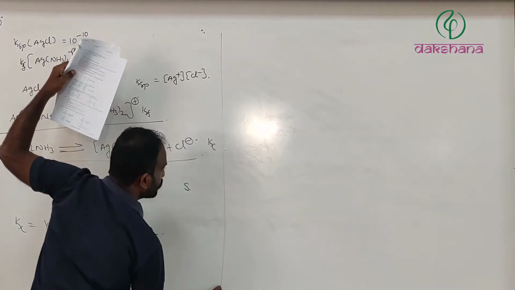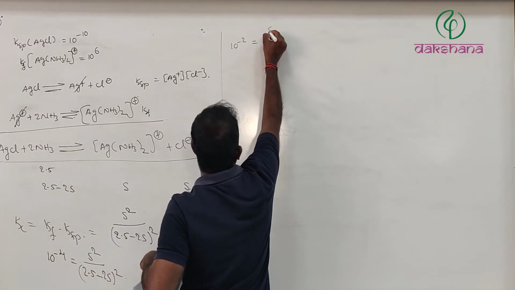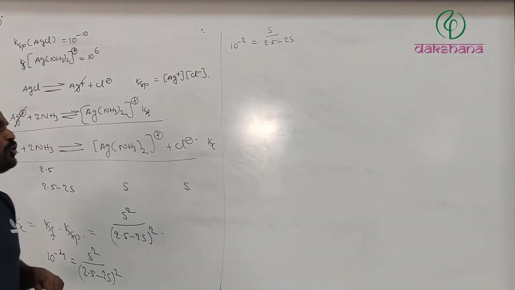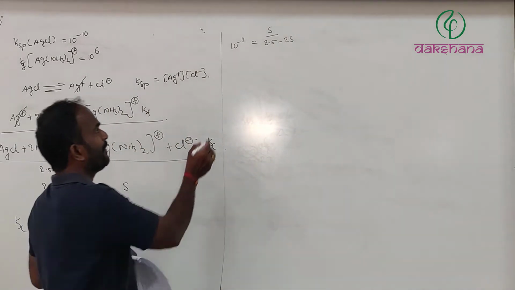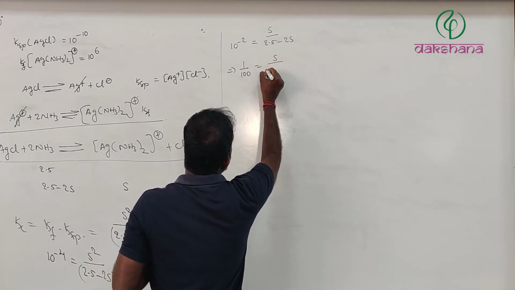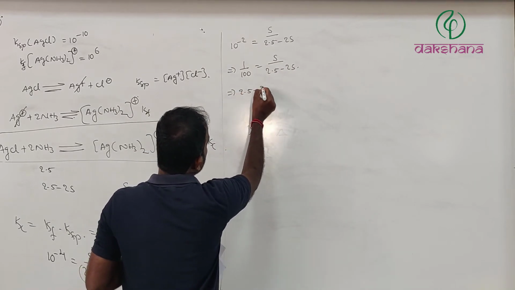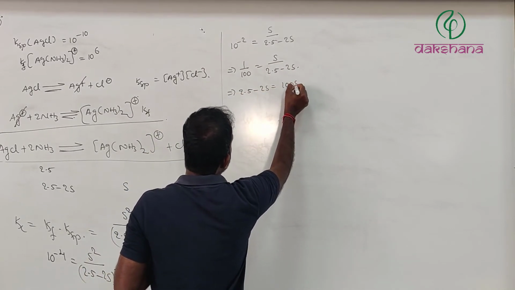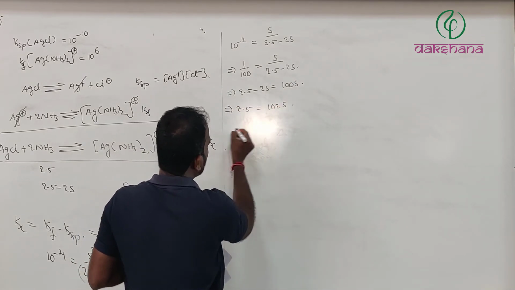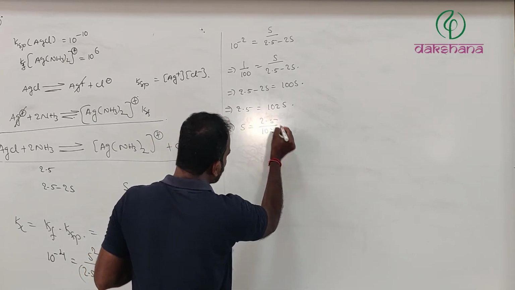That gives 10 power minus 2 is equals to S divided by 2.5 minus 2S, which implies 1 divided by 100 is equals to S divided by 2.5 minus 2S, which implies 2.5 minus 2S is equals to 100S, so 2.5 is equals to 102S, which implies S is equals to 2.5 divided by 102.